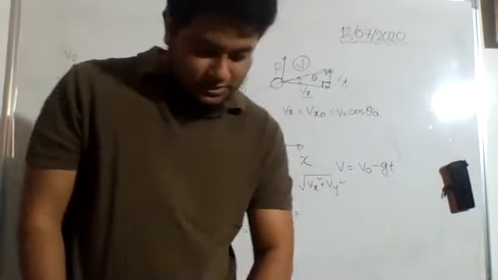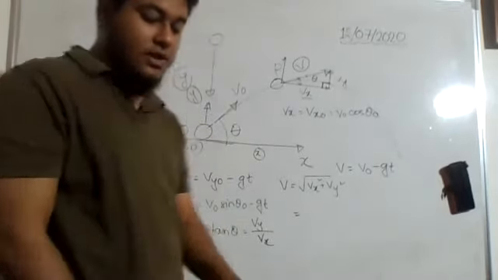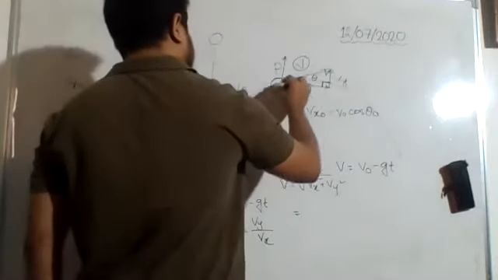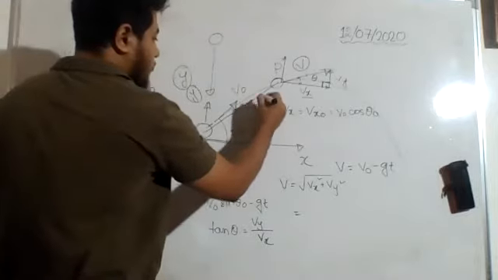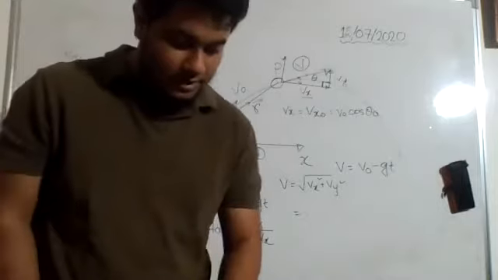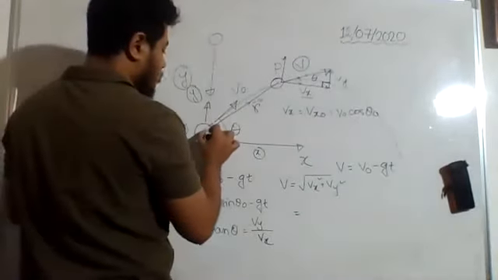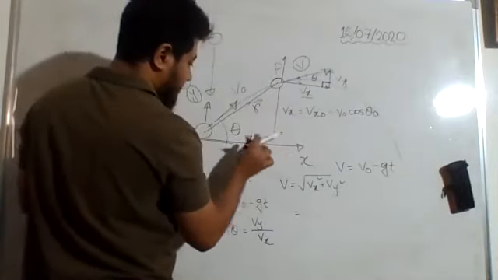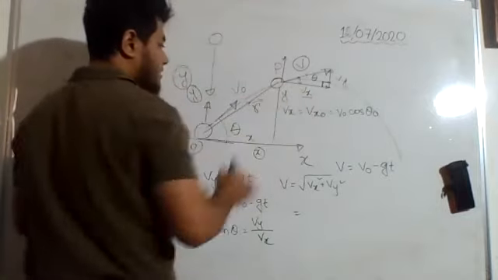Again, the horizontal and vertical components of the position vector r. Yes, the position vector now we are talking about. This is the origin. If I connect this point directly with the origin, then this line is going to represent the position vector of that point. To reach this point, I need to cover a particular distance x along the x direction and a particular distance along the y direction.